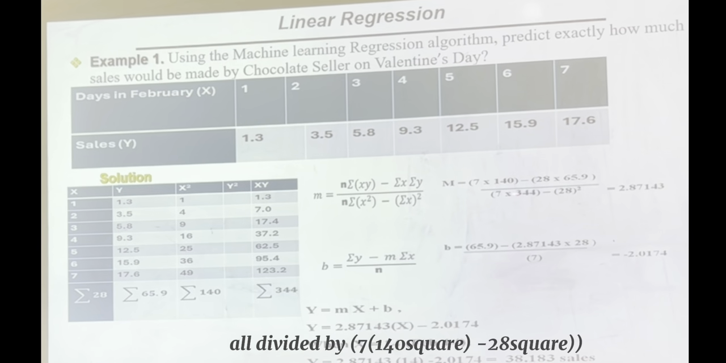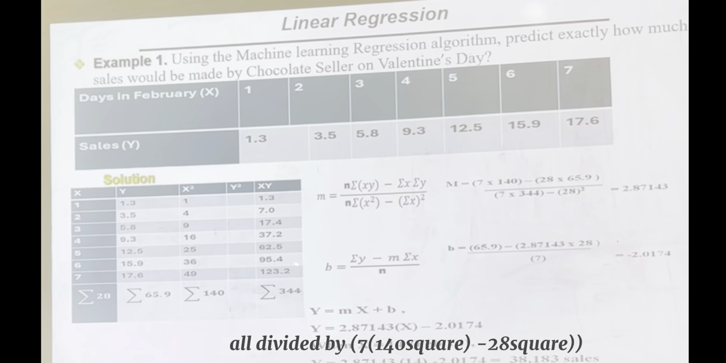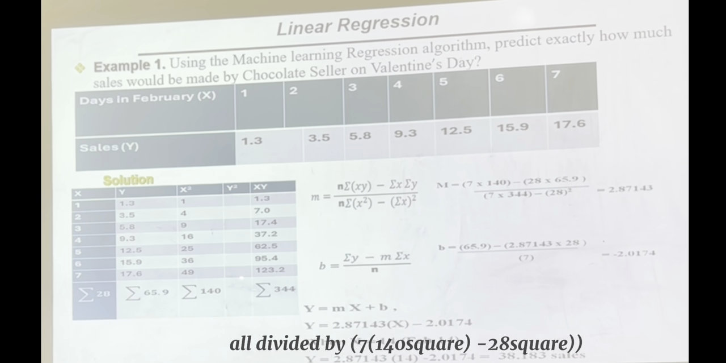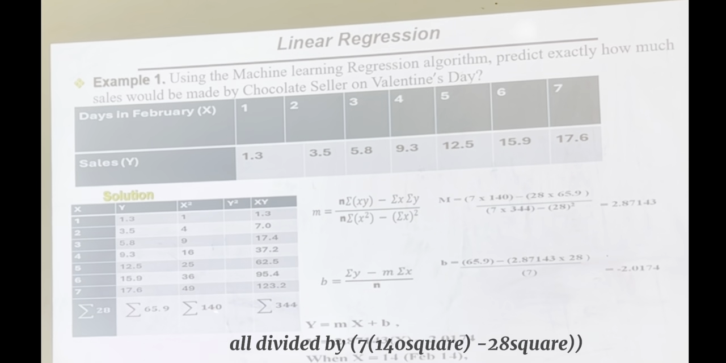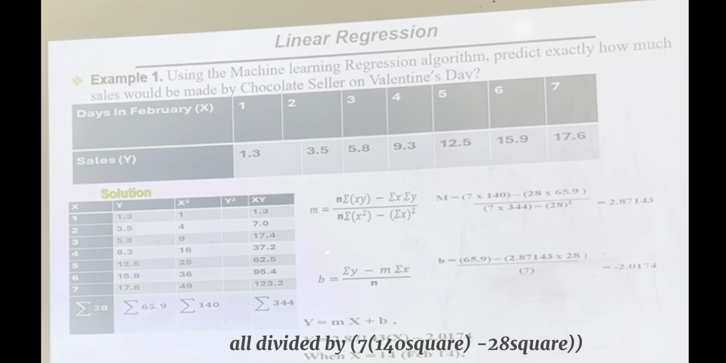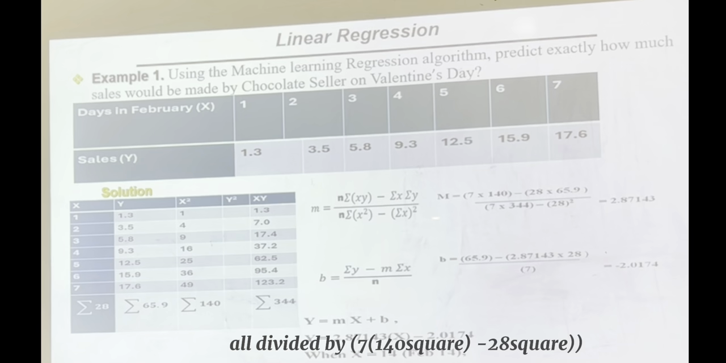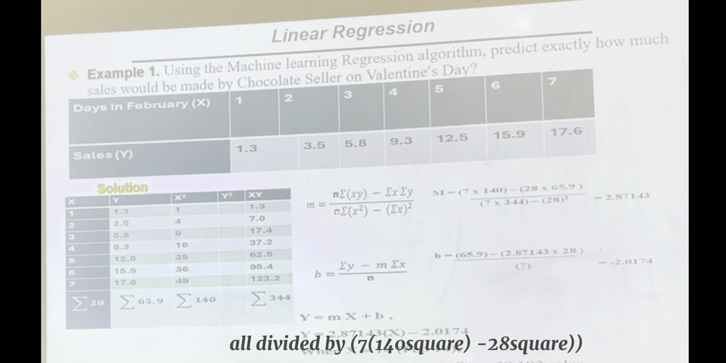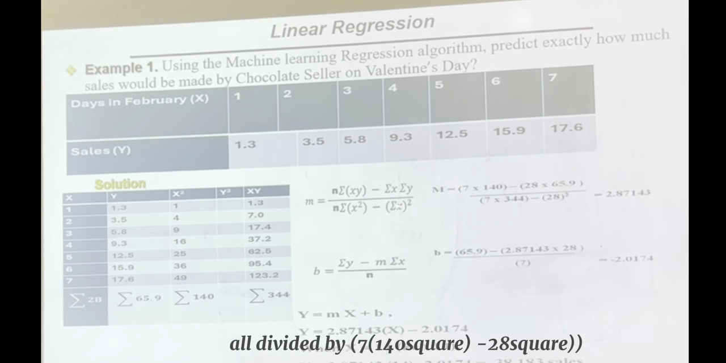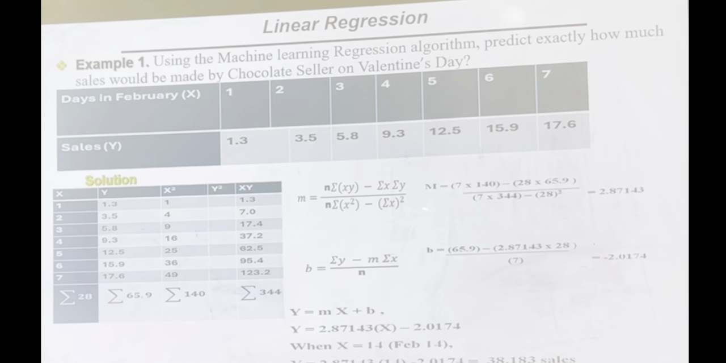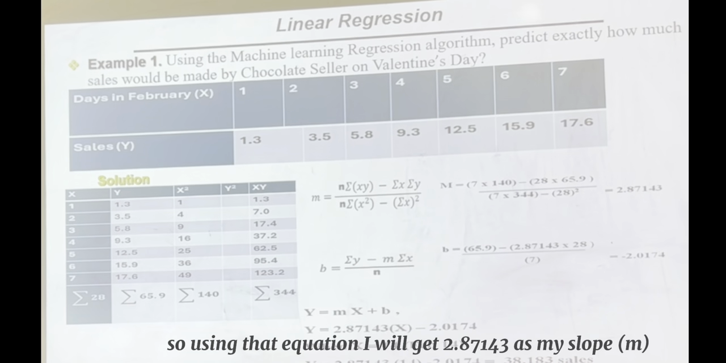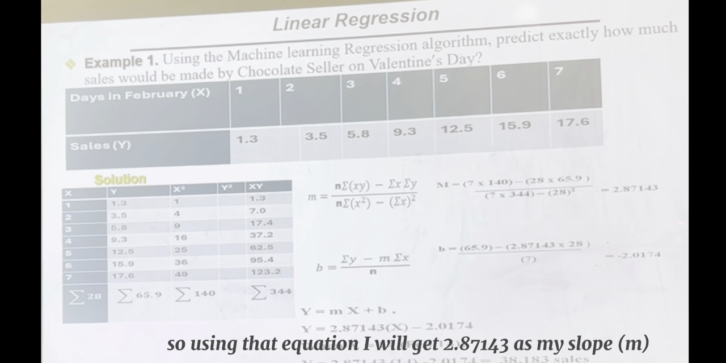All divided by n, that is 7, times the summation of x squared. This, I will use this 140, the summation of x squared, so 140 minus the summation of x, I will use this 28, all squared. So get the cache. This is x squared, this is x, 28 squared. So using that equation, I will get 2.87143 as my slope, my m.